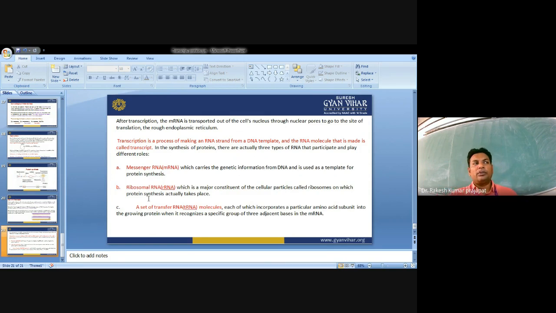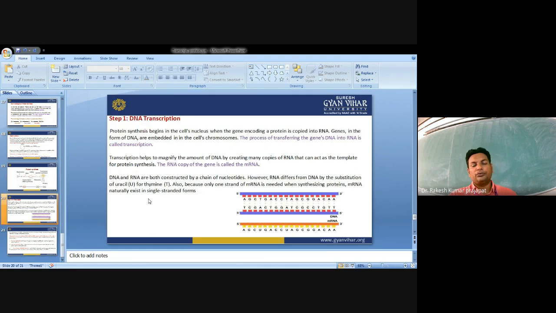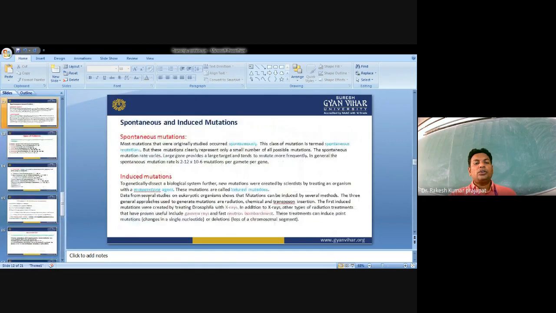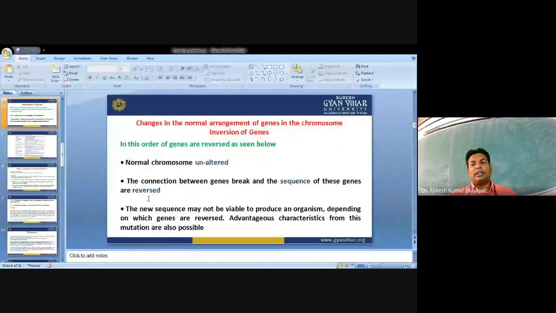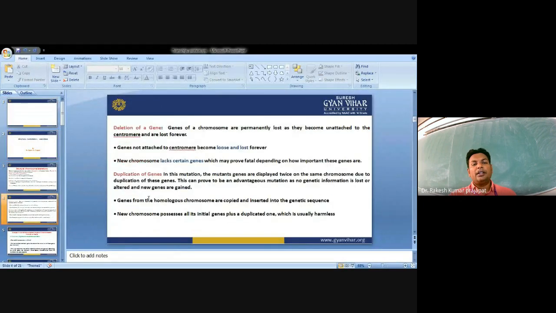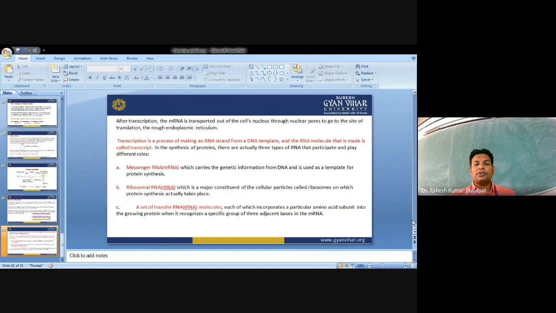So that is all about the central dogma, the molecular mechanism in case of plant genetics. In this class, we have discussed chromosomal aberrations, structural and numerical aberrations, mutations, types of mutations, and the central dogma, which explains the flow of genetic information from DNA to RNA, RNA to protein. So that is the ultimate of these chapters. Thank you.